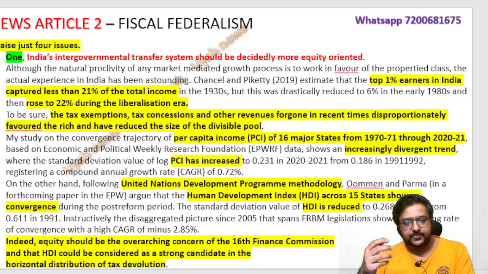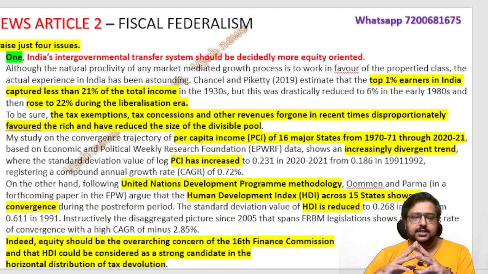Now this author is telling, I just raised 4 issues. But actually he has raised 5 issues. I'll show you, he has written this article. I don't know, maybe it's a typo or spelling mistake by him. Like 1, 2, 3, it is there in The Hindu itself. But he told I am raising 4 issues and he actually told 5 issues. So that is a mistake from the author's end. I don't know, maybe he'll correct it next time.